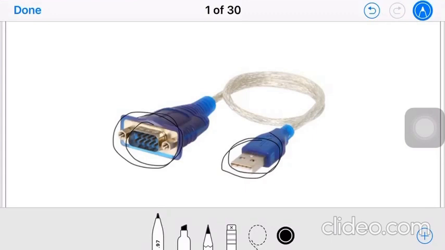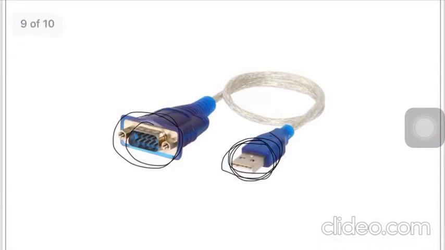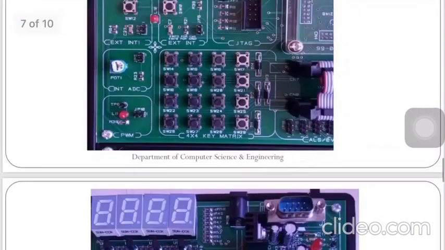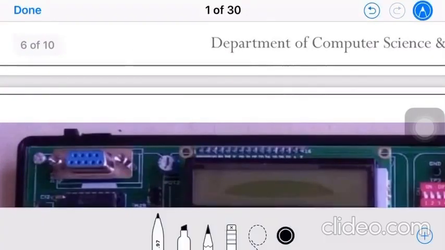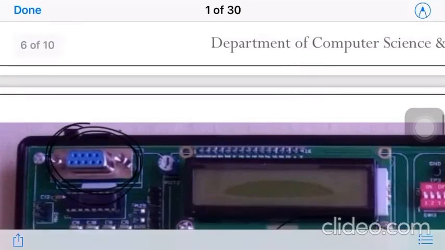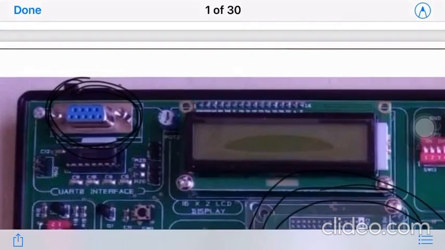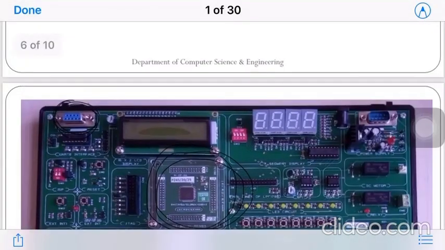There is a slot to connect the USB. So there we will be connecting this USB side, okay, and the other side, the 9 pin, has to be connected here. So this is the cable which is going to communicate from our computer to this microcontroller.